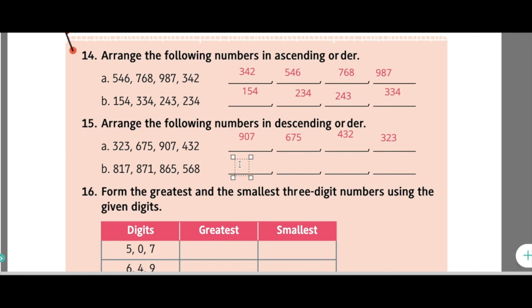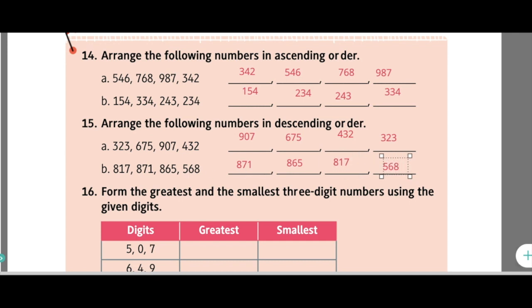So here 871 is the greatest number. After 871 we can write 865. After 865 we can write 817. After the 800s, the remaining number we have is 568.